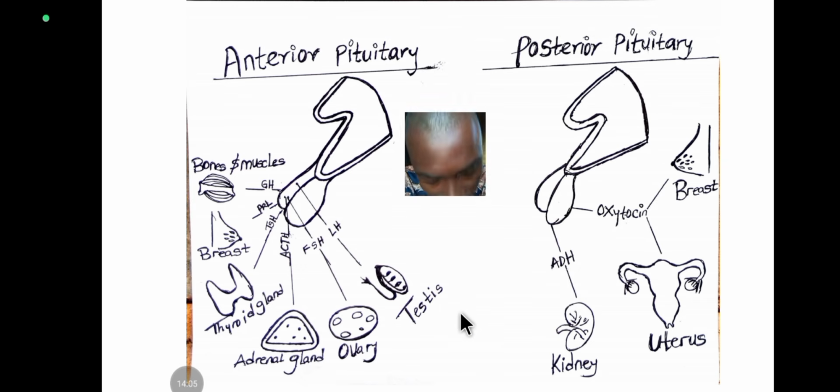All right. Now let's move over to the anterior lobe of the pituitary. That's where we have the growth hormone. You know that growth hormone is just a general name. Inside growth hormone, you have various specific hormones. Just know that growth hormones are hormones responsible for growth. Growth hormone includes hormones like glucagon. Glucagon is a growth hormone. Tyrosine is a growth hormone. Any hormone that stimulates growth, any hormone that has anything to do with growth, is called a growth hormone.